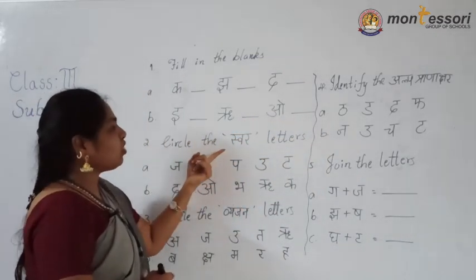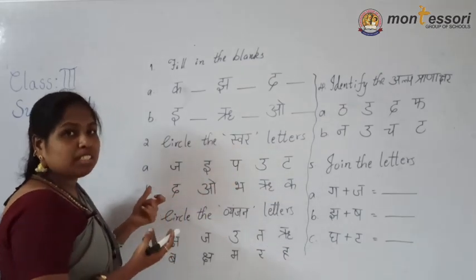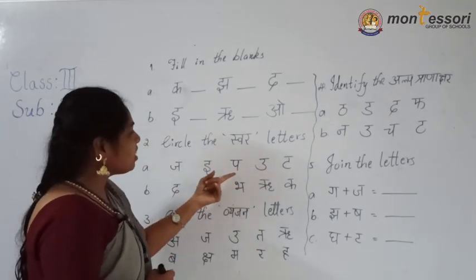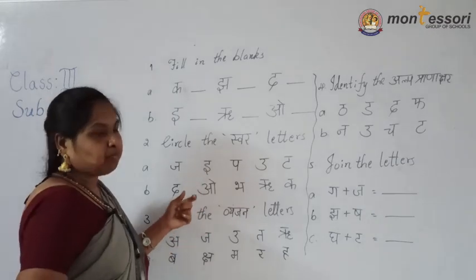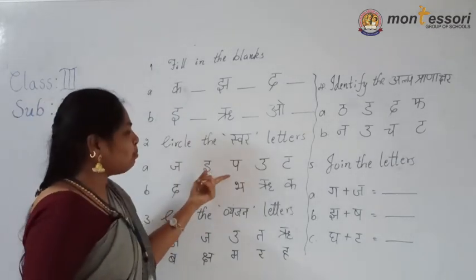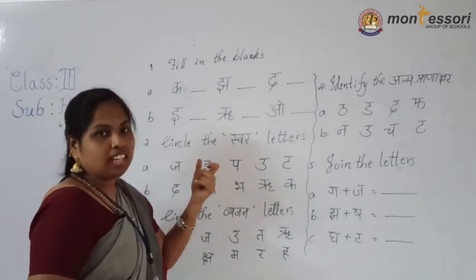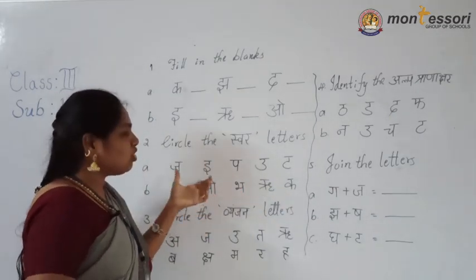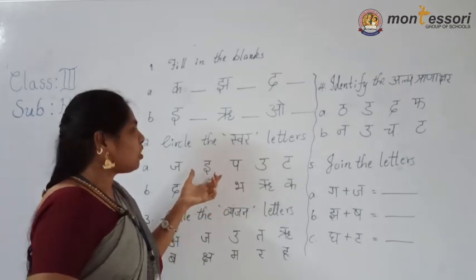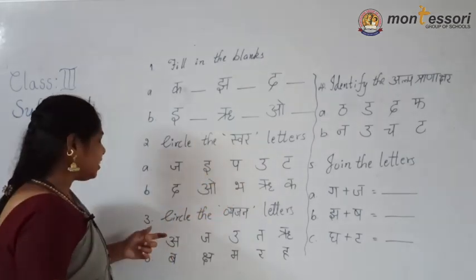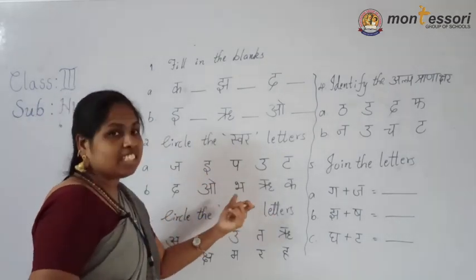Here I gave circle the swar letters. Swar means swarakshar letters. Here which letters are swarakshar? You have to identify ja, e, pa, u, ta, da, o, bha, ru, ka. In these two questions, which are the swarakshar letters, you have to circle them and send. The next, circle the vyanjan letters.